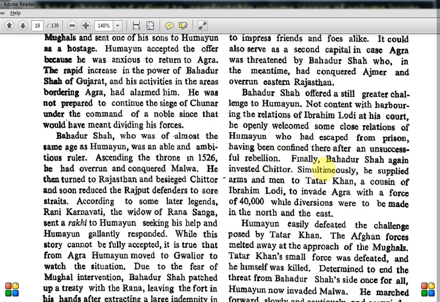Now finally, Bahadur Shah again invested Chittor, again in the Rajasthan region. Simultaneously he supplied arms and men to Tatar Khan, one more name, a cousin of Ibrahim Lodi. You don't need to know it by heart, but you need it to understand the story, because this name will come repeatedly. So when you see a name, you should understand who that person is. He was to invade Agra with a force of 40,000, while diversions were to be made in the north and the east. So like this, people are getting involved.